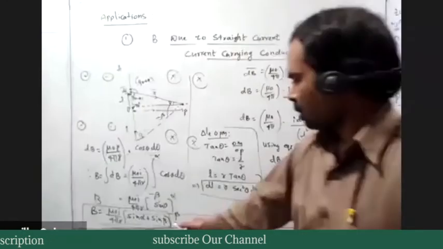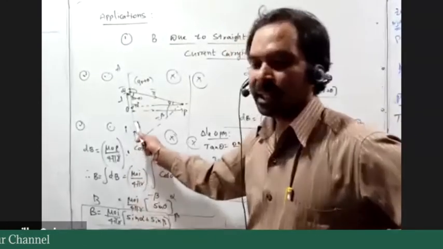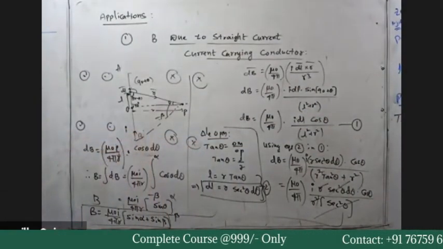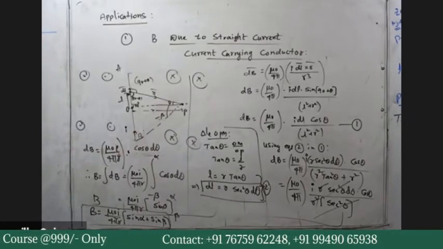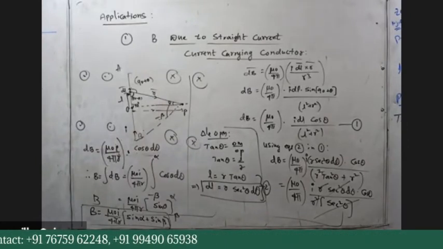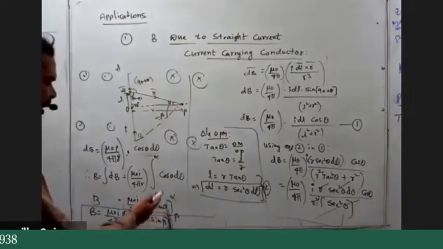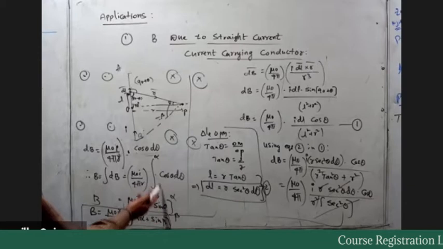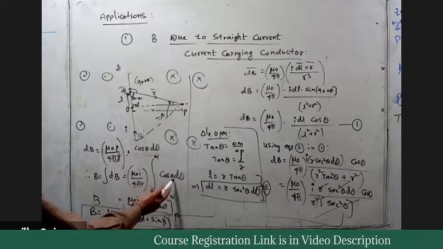You remember, when a current carrying conductor is given to you, integration of cos theta is sin theta.